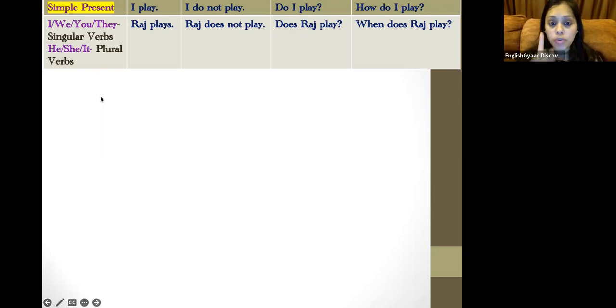Now, one golden rule that you need to know in simple present is, we all know that there are 7 types of pronouns: I, we, you, they, he, she, and it. These are the 7 types of pronouns in grammar. The golden rule that most of the people forget is, when you talk about I, we, you, and they, your verb is going to be singular. I repeat, when you talk about I, we, you, and they, your verb is going to be singular. And when you talk about he, she, it, about a third person, about a boy, he, a girl, she, or a thing, it, the verb becomes plural.